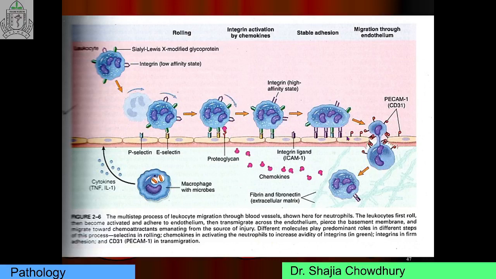Transmigration occurs mainly in the post-capillary venules, and chemokines act on the adherent leukocytes and stimulate the cells to migrate through the interendothelial space towards the chemical gradient. Several adhesion molecules act on the intercellular junction, that is platelet endothelial cell adhesion molecule and CD31. After traversing the basement membrane, they release collagenase enzyme and enter into the extravascular space, and then they are ready for chemotaxis.